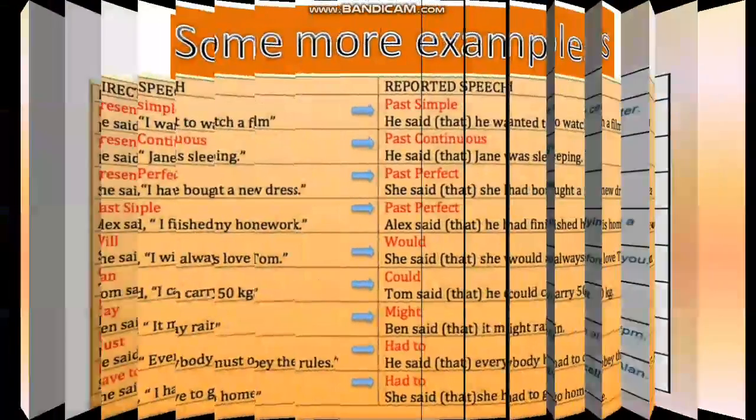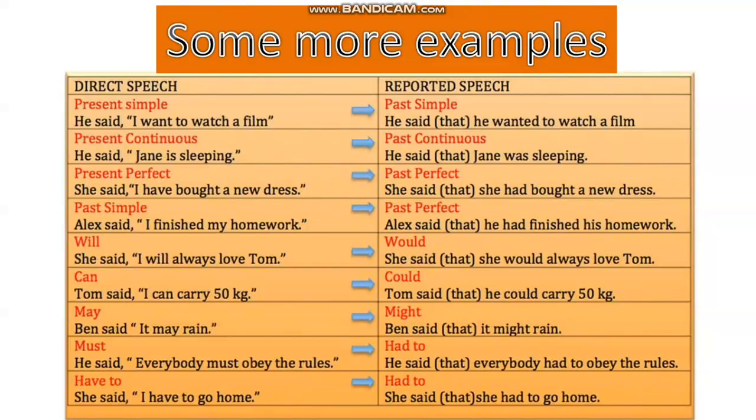Now there are some other examples which you can read and understand. The changes are the same as before. I have given you some more examples and you can read them properly and understand.